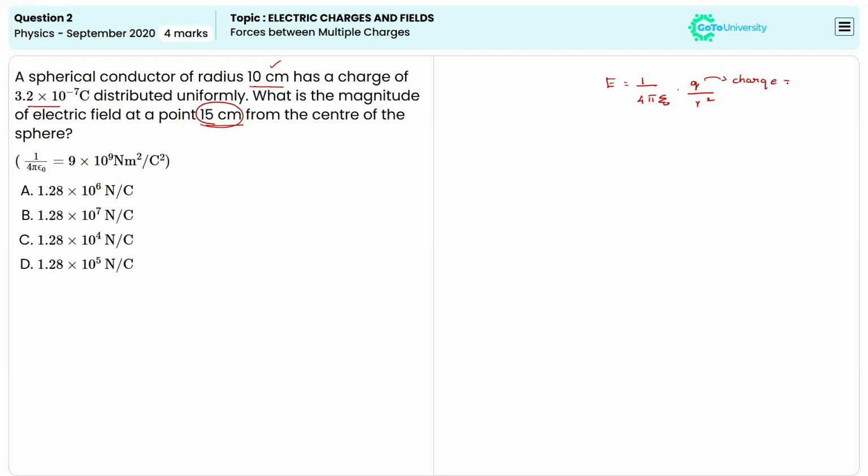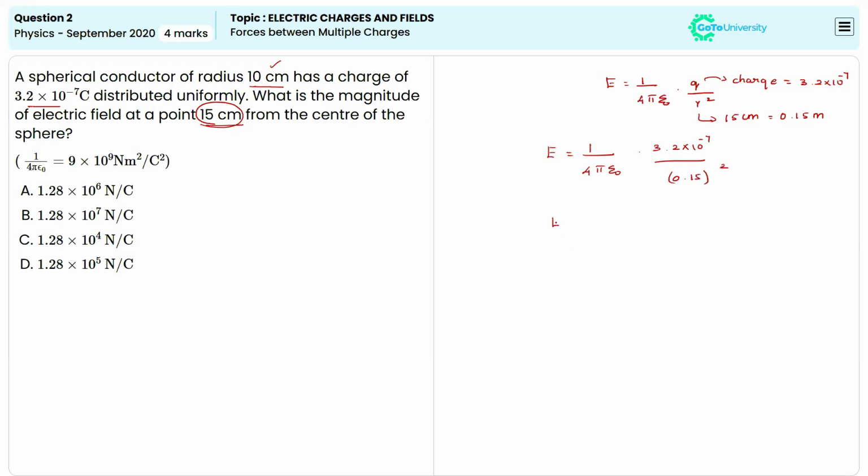The value of charge is given as 3.2 times 10 to the power negative 7, whereas r is representing the distance, which is given as 15 centimeter, or else we can write it as 0.15 meter, right? Now we can apply all the values. The electric field will be equal to 1 divided by 4 pi epsilon naught times 3.2 times 10 to the power negative 7 divided by 0.15 whole power 2.